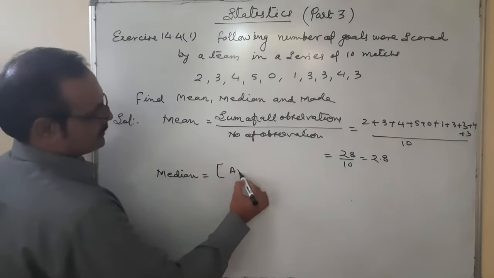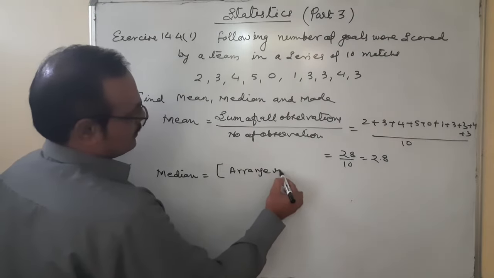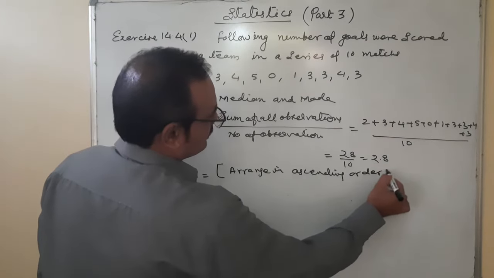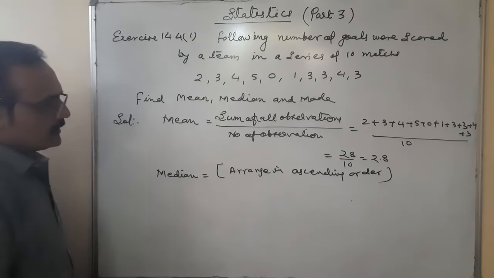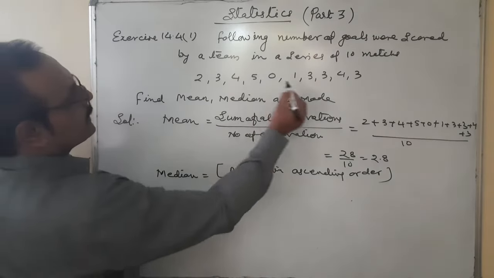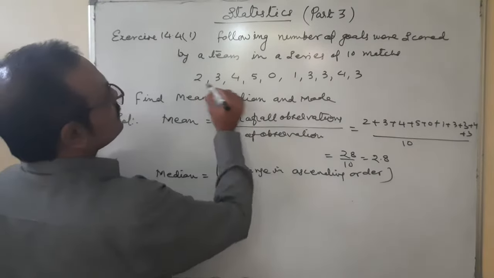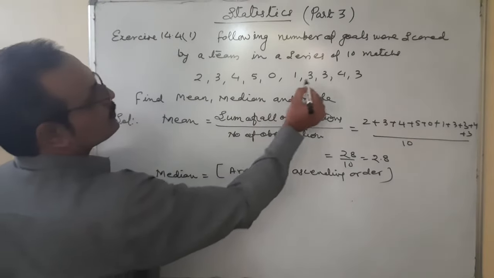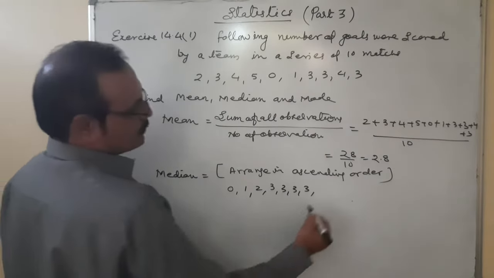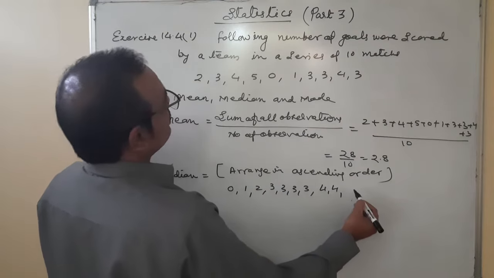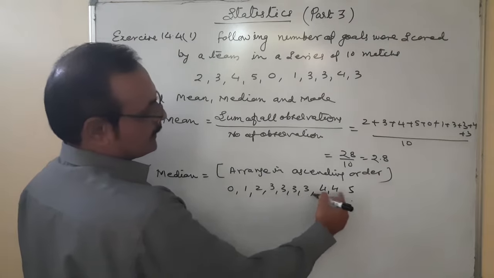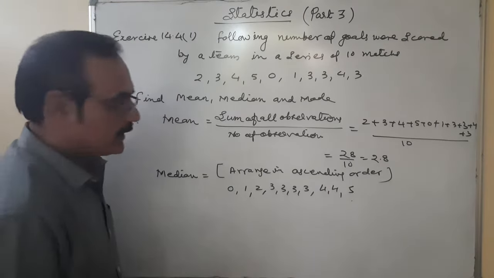Median: arrange all the data in ascending order. So when we arrange in ascending order, 0, after that 1 is coming one time only, 2 is coming one time, 3 is coming 4 times, 4 is coming 2 times, and 5 is coming 1 time. 1, 2, 3, 4, 5, 6, 7, 8, 9, 10. You count also that all 10 are there or not.